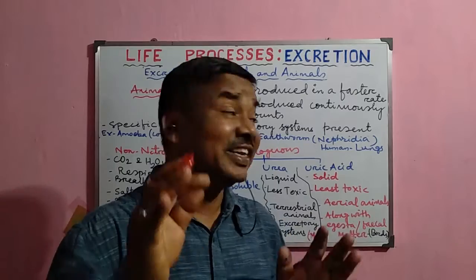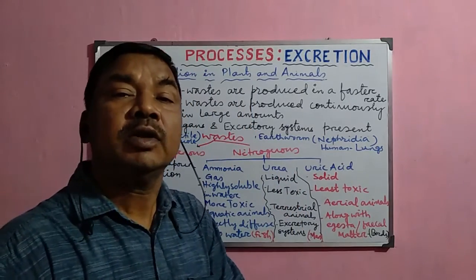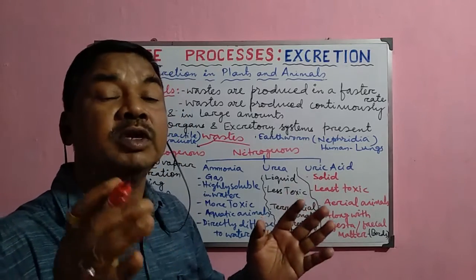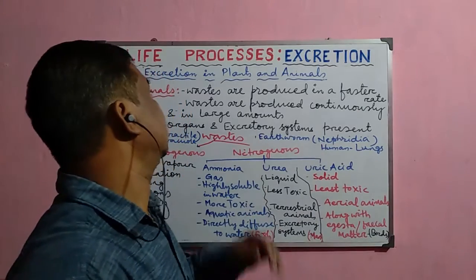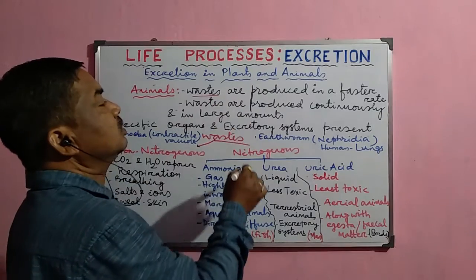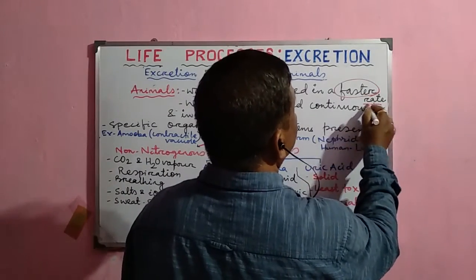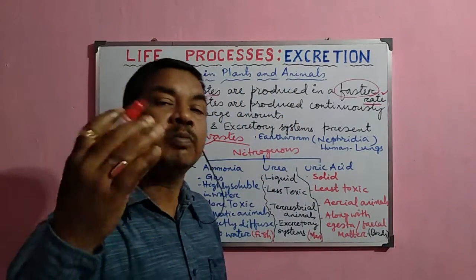Now, excretion in animals. How do animals produce different waste products inside their body, and what are the different organs involved in the excretion of this waste material? In animals, the rate of production of waste is faster in comparison to plants.